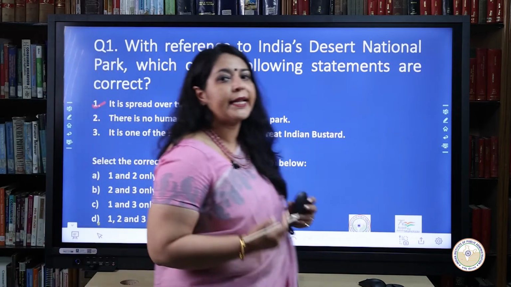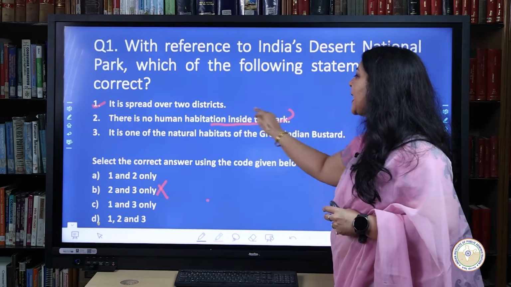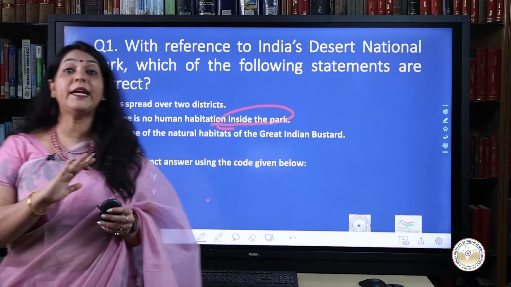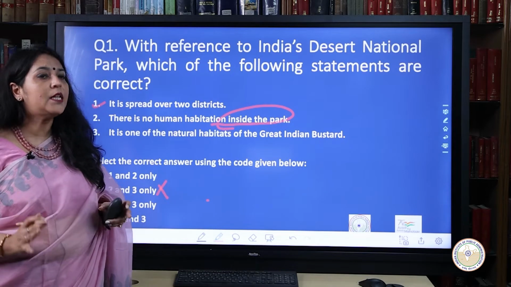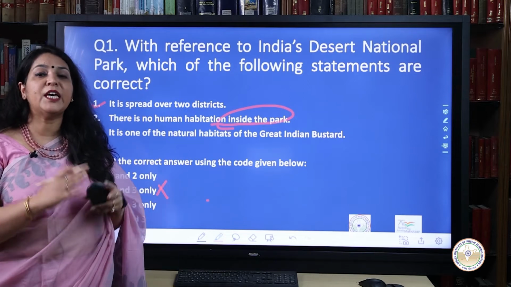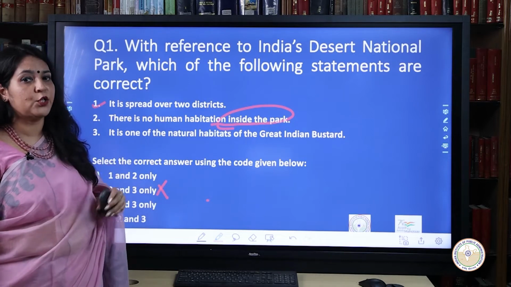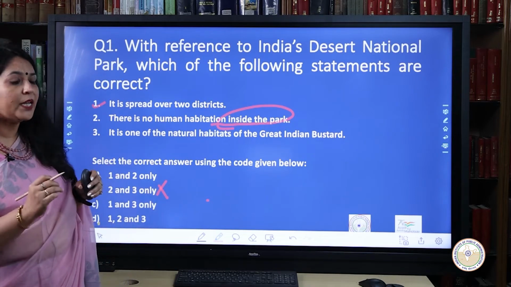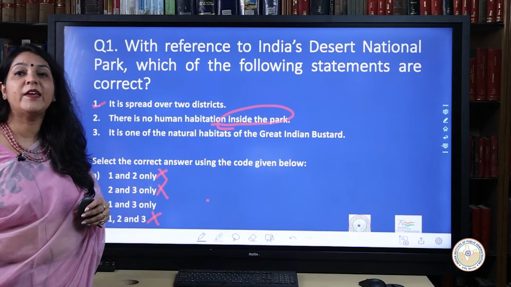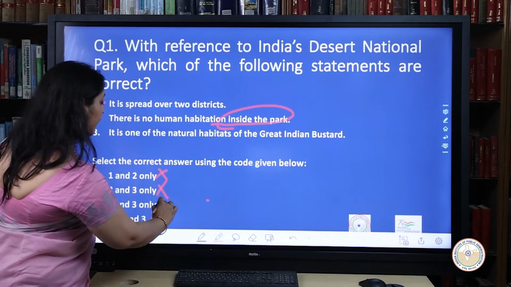Moving on to the second statement that states that there is no human habitation inside the park. You may be inclined to believe that the statement is correct, but it is completely false, because despite the lower population density, there are still a large number of people living in this vast region. As a result, this is a false assertion that leads to the elimination of A, B and D. Thus, we are left with only one option, that is C, which is the correct answer.